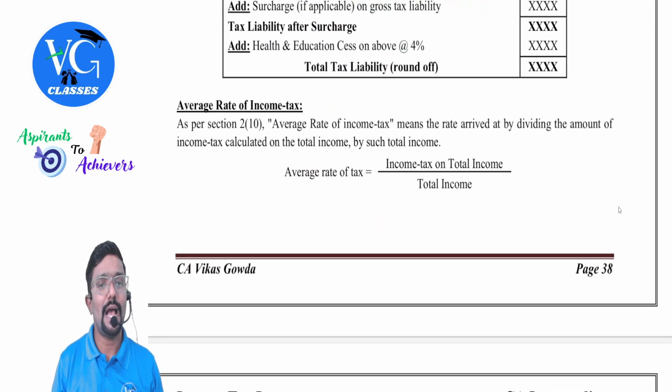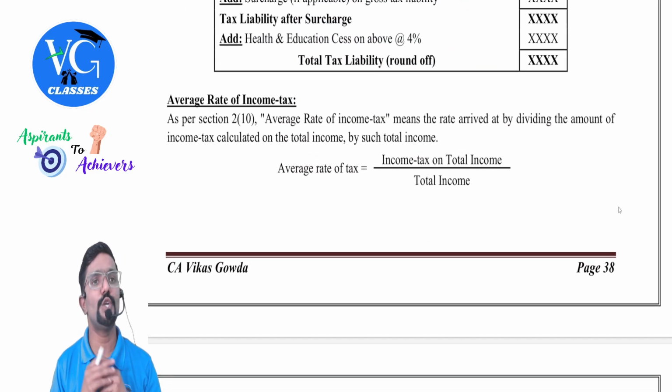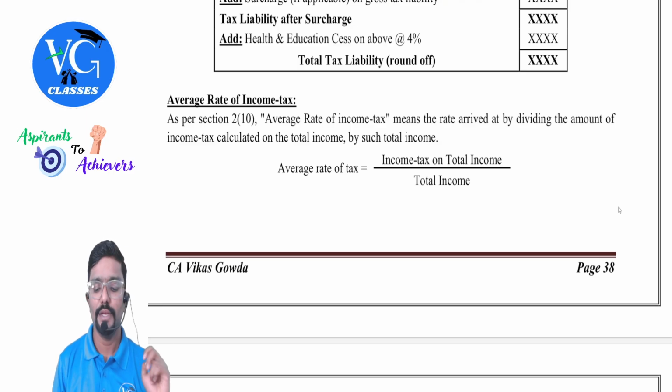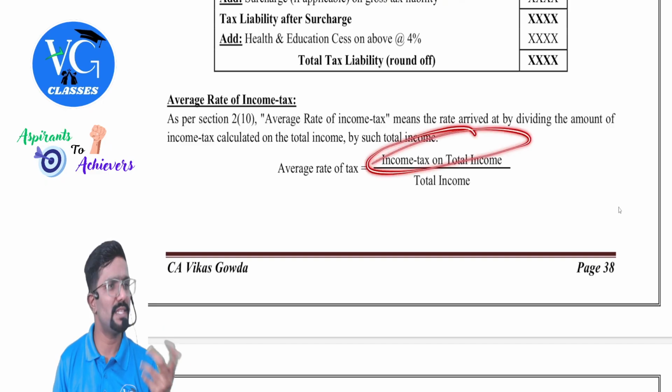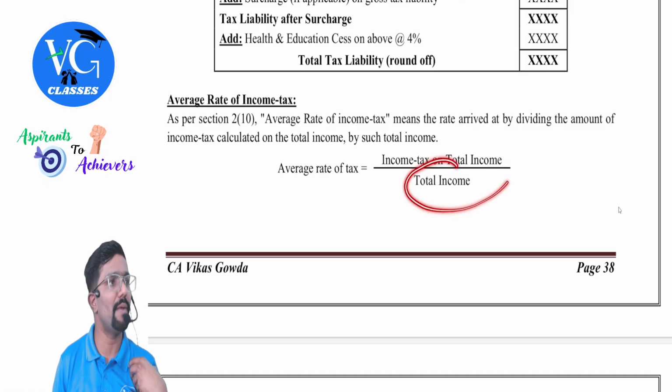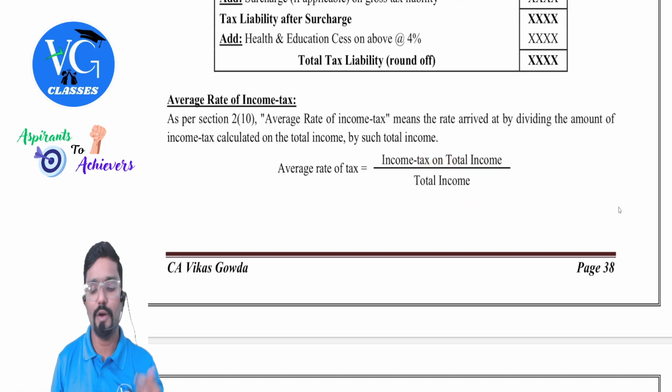Average rate of income tax as per section 2 clause 10 means the rate arrived at by dividing the amount of income tax calculated on total income. So simple: total tax liability divided by total income, and if you want to put it in percentage, into 100.